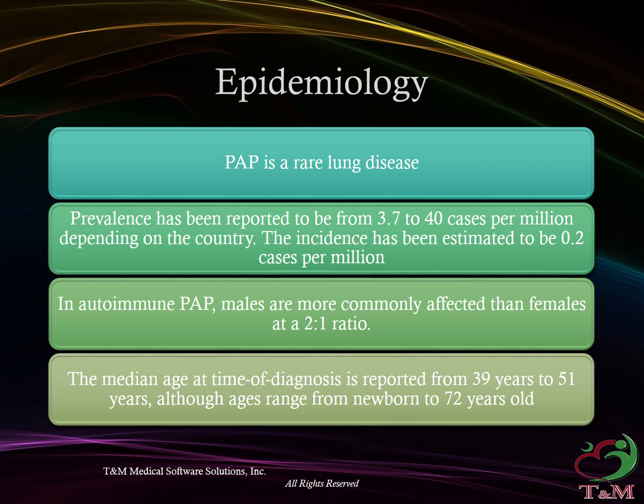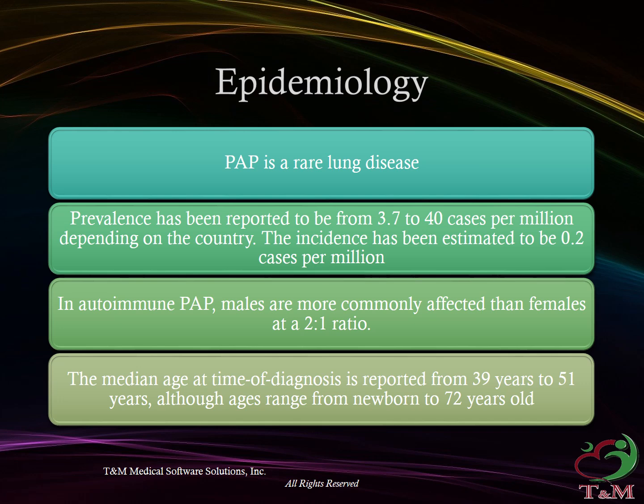Epidemiology. PAP is a rare lung disease. Prevalence has been reported to be from 3.7 to 40 cases per million depending on the country. The incidence has been estimated to be 0.2 cases per million. In autoimmune PAP, males are more commonly affected than females at a 2:1 ratio. The median age at time of diagnosis is reported from 39 years to 51 years, although ages range from newborn to 72 years old.